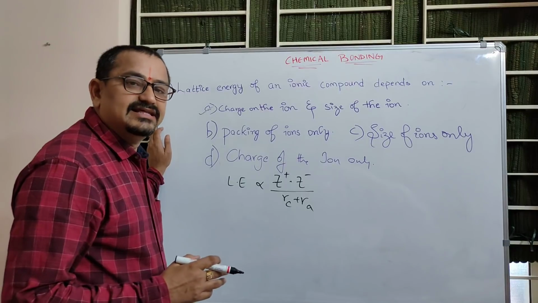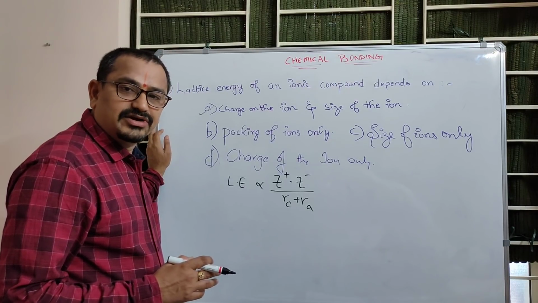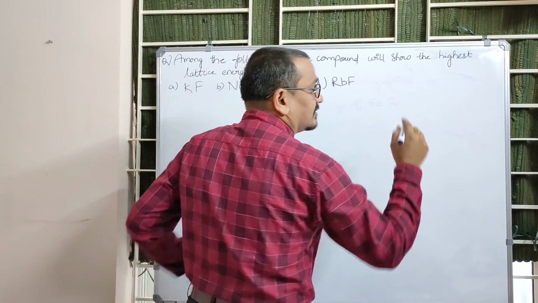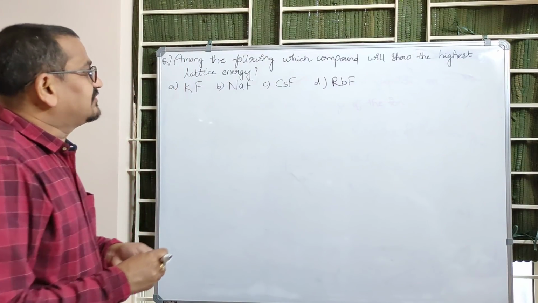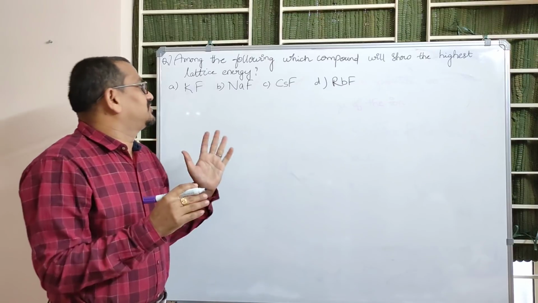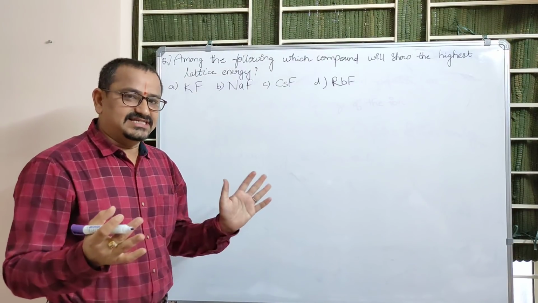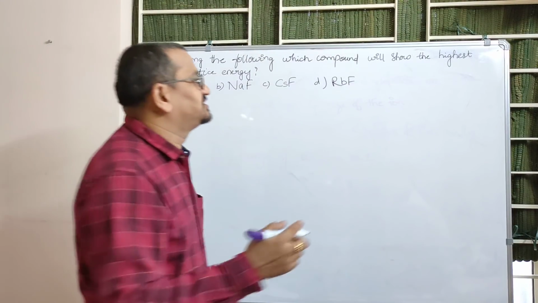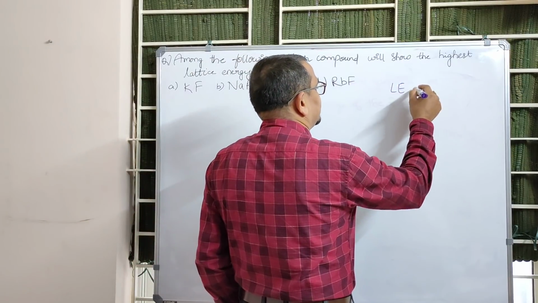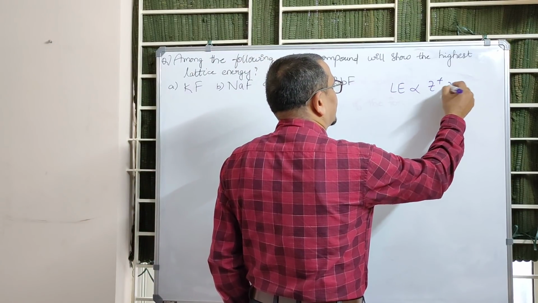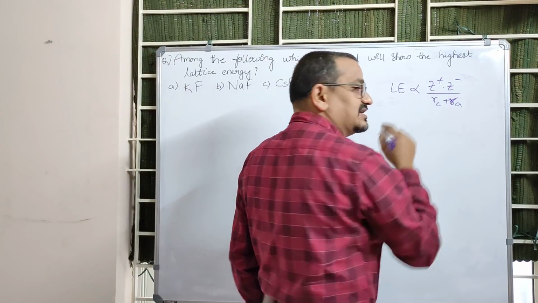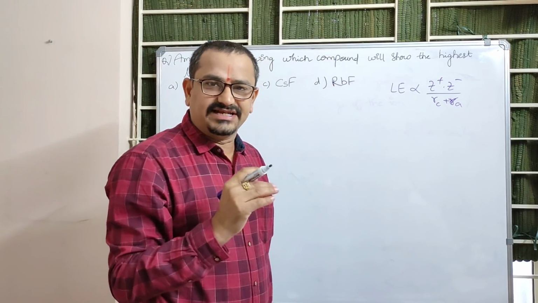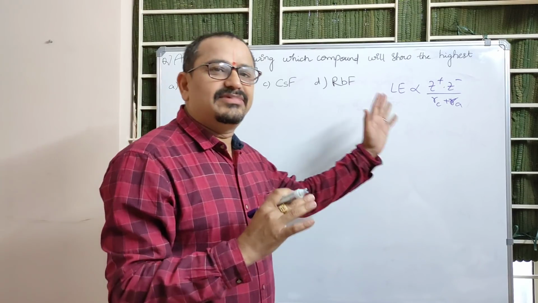Let us see another question from chemical bonding. So this is our next question. Among the following, which compound will show the highest lattice energy? Just now we discussed the lattice energy relation, right? Lattice energy is directly proportional to the product of magnitude of charges and inversely proportional to the sum of radii of cation and anion, isn't it? So just follow the same relation.